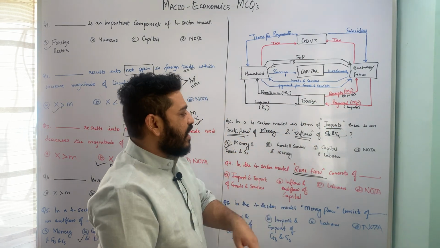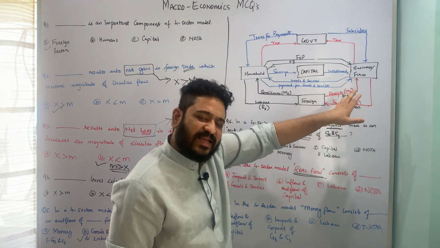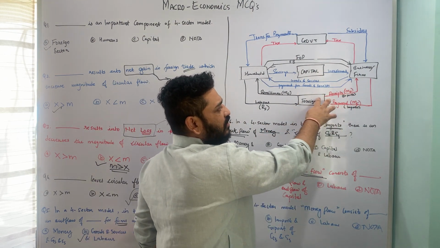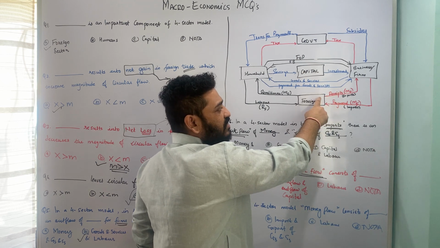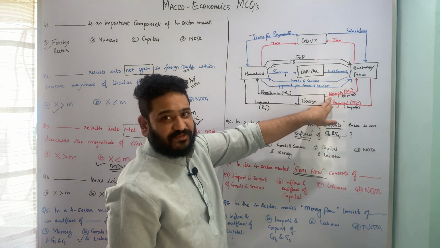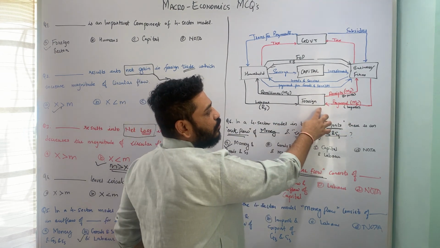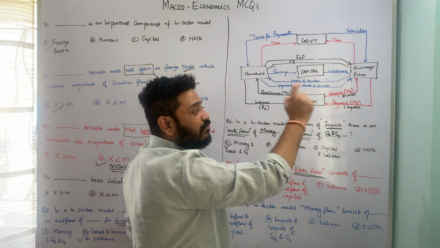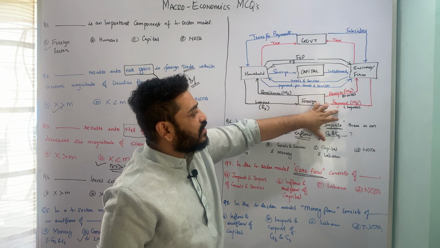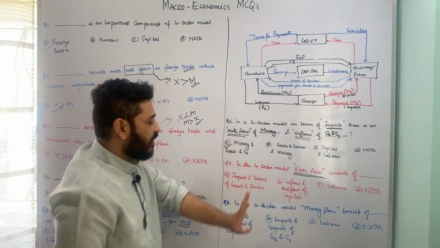and whenever we are looking at imports, then again the real flow is of goods and services. Now when you are exporting the good or service, that is called real flow, and for this real flow you are getting receipts or money, which is called the money flow in terms of exports. Similarly, in terms of imports, you are getting goods and services from the foreign sector for which you are sending some payments, which is again a money flow. So in both the cases, exports as well as imports, the real flow is of goods and services. Okay, so I hope that is pretty much clear.